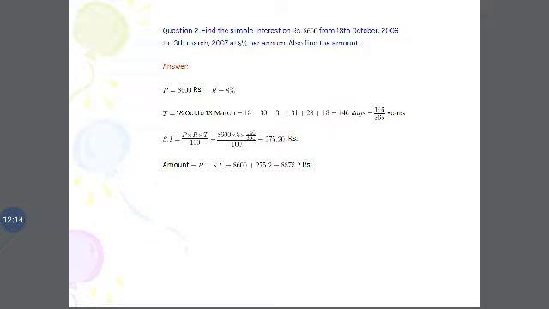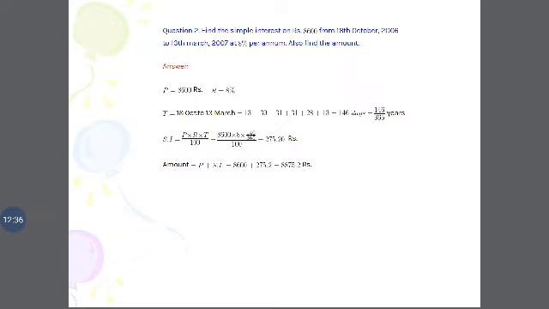Totally 6 months. So from 18th October to 13th March, the remaining days in October are 13, plus 30, plus 31, plus 31, February 28 days, and 13th March.